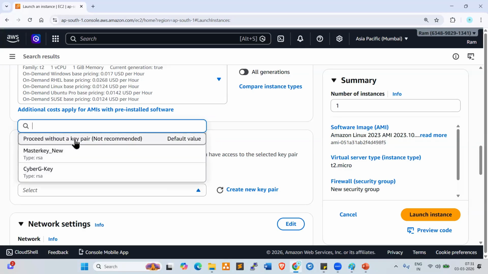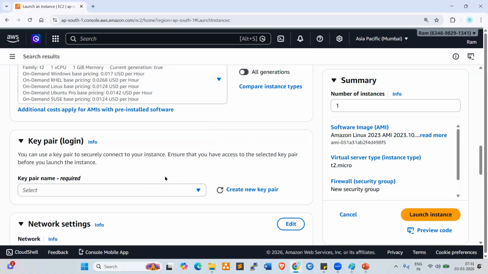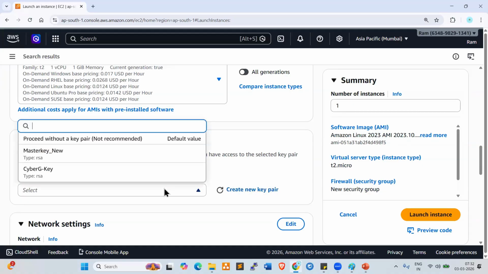You can proceed without a key pair also, but that is not the recommended way. In real-time projects, we always need to use the key pair, without which there is a security violation, right? So that is why we need to create a key pair. First time, I want to show you how to create the key pair. Now click on create new key pair. A key pair is nothing but the key without which we should not connect to our server. Sometimes we can create without a key pair also, but that is not the recommended way.